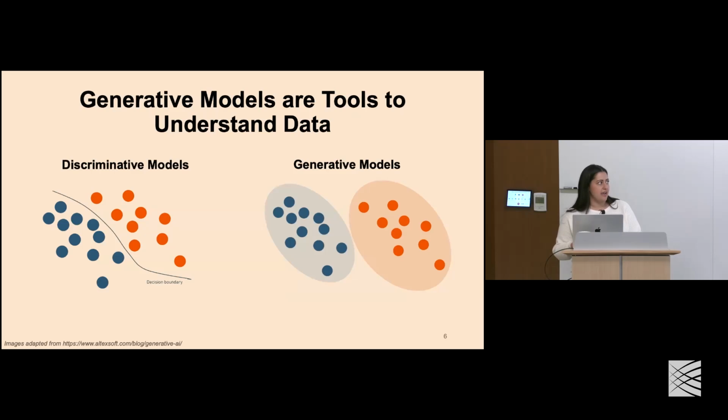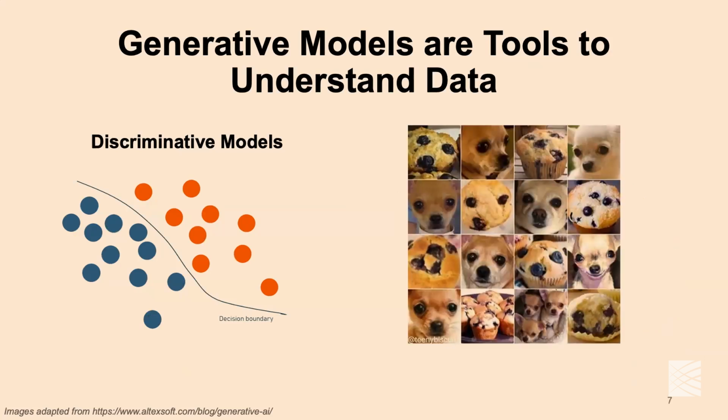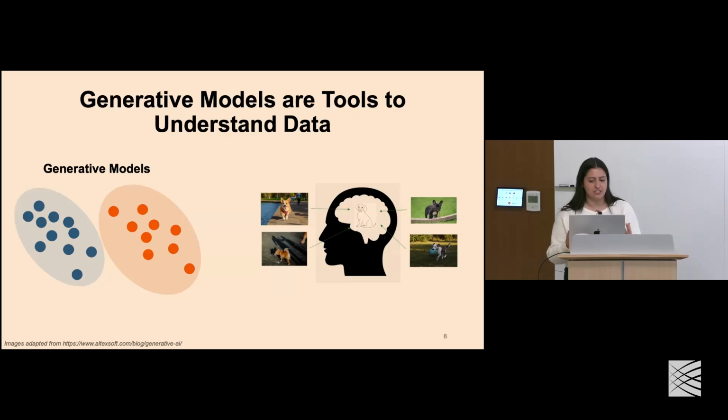So when we think of using AI to intervene in processes like this, we think of two major classes of deep learning. First, we have these discriminative models that can discriminate between different kinds of data instances. For example, this is a common example of a sample of a bunch of chihuahuas, but also these blueberry muffins. The goal of your model in this case would be to discriminate between which of these are photos of dogs and which of these are muffins. As humans, we have a general understanding of what makes something a dog and not a muffin, but machines are not informed with this.